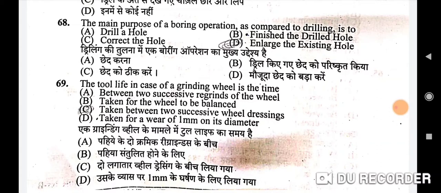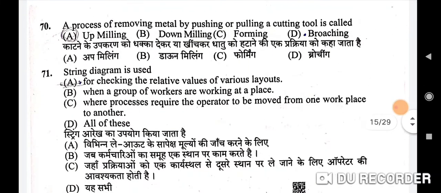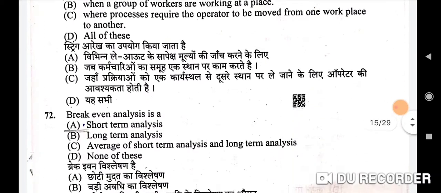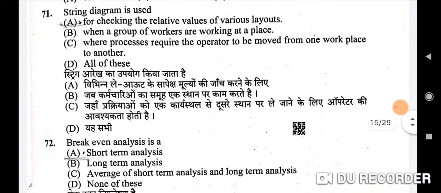Next, 69th question: the tool life in case of a grinding wheel is the time. Correct option is C, taken between two successive wheel dressings. Next, 70th question: a process of removing metal by pushing or pulling a cutting tool is called. Correct option is A, up milling. Next question: string diagram is used. Correct option is A, for checking the relative values of various layouts.